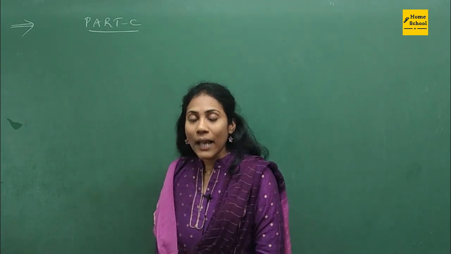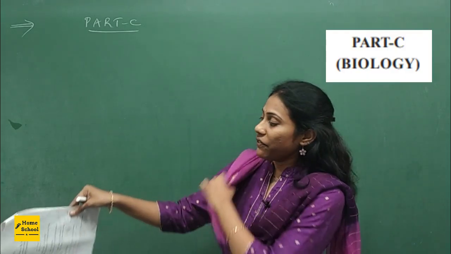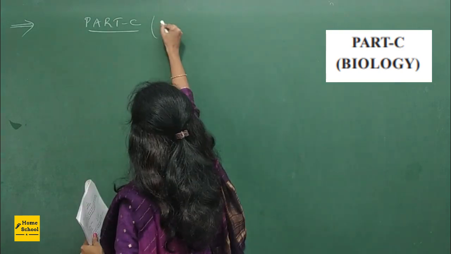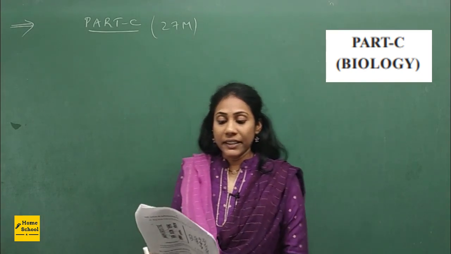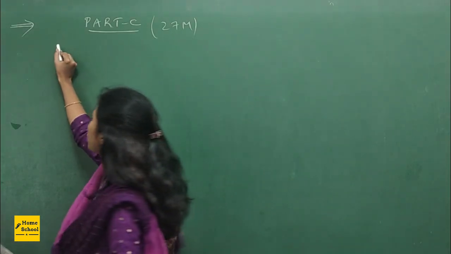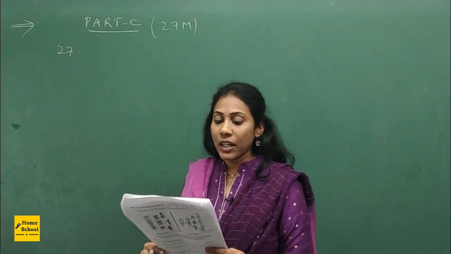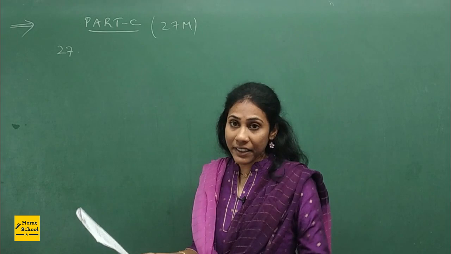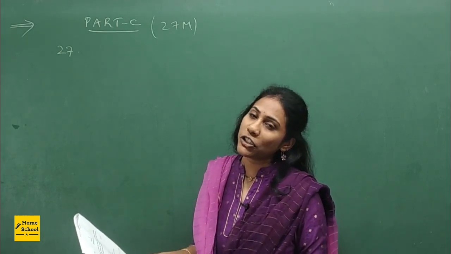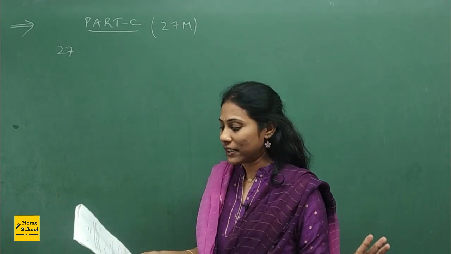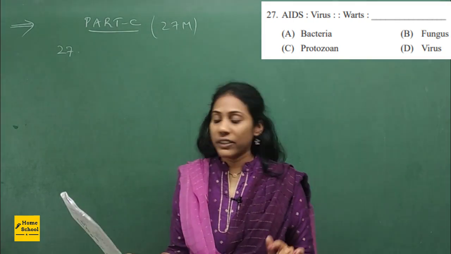And today I am going to discuss everything about part C, that is biology, which has got 27 marks weightage, right? And coming to the 27th question, from the 27th question you will find part C. Again here there are multiple choice questions, 1 mark questions, 2 marker questions, 3 marker and 4 marker questions, right? Fine. Coming to the multiple choice question, that is the 27th question.